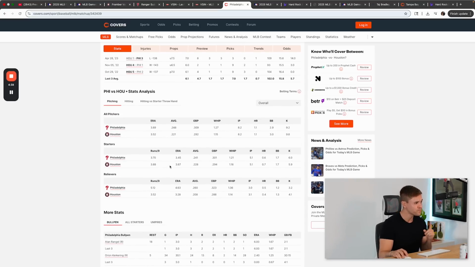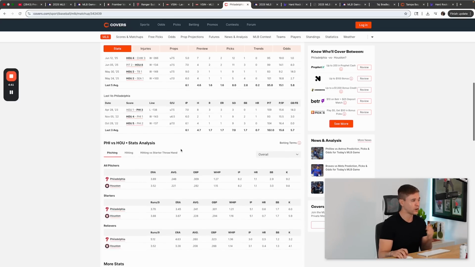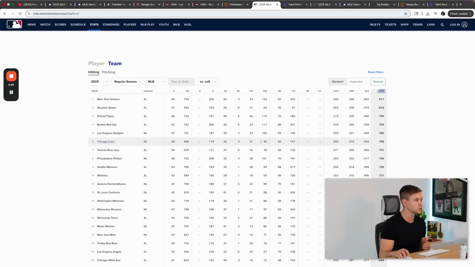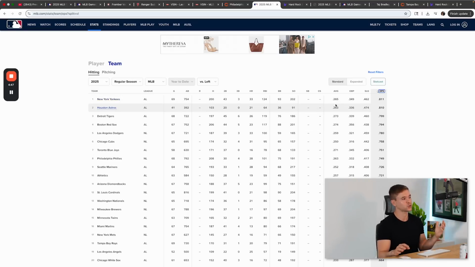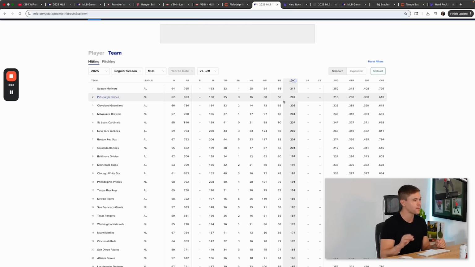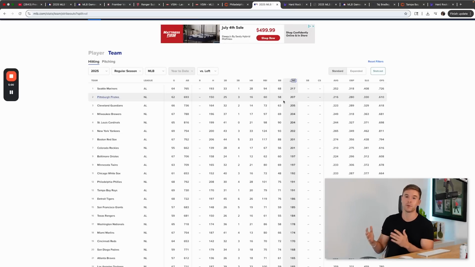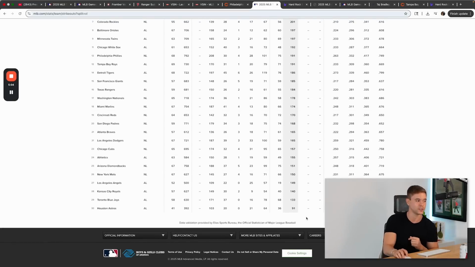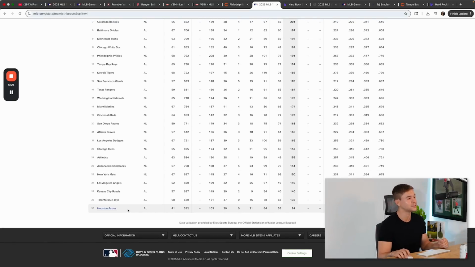Now, here's the deal. You have Ranger Suarez, a lefty. Most teams struggle against lefties, but not the Houston Astros, guys. Versus lefties this season, Houston Astros rank 2nd in OPS behind the New York Yankees versus left-handed pitchers. So if anything, this is a benefit for Houston Astros. Along with that too, a fact that I want to show you guys in a stat: strikeouts. Suarez depends on strikeouts. He's a lefty. Guess what team strikes out the least against lefties? It's the Houston Astros, sitting at 91. That's a pretty telling stat, team.